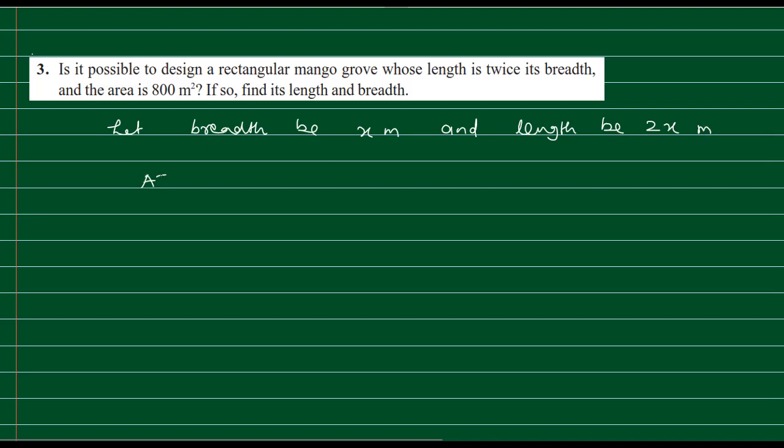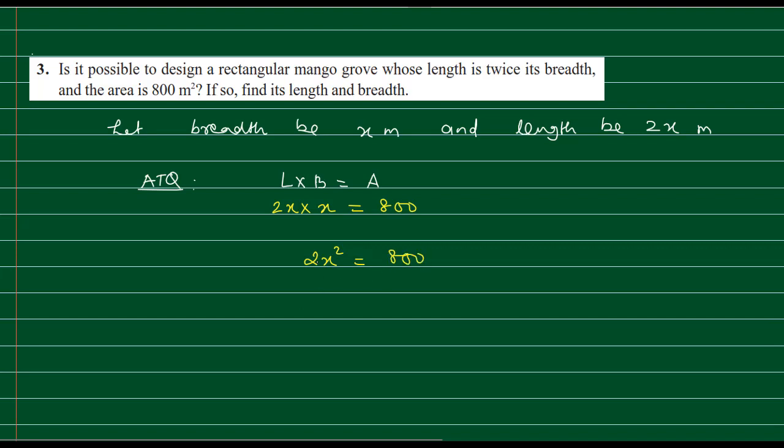Now according to the question, they have given the area. Now you know length into breadth is equal to area. Length is 2x and breadth is x and area is 800. So 2x square is equal to 800.